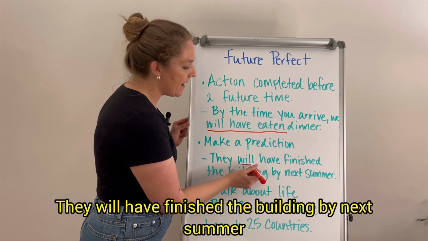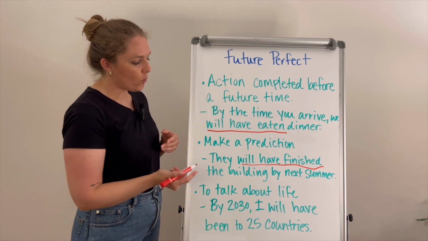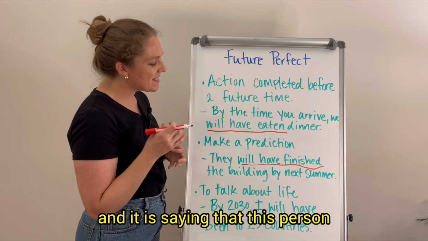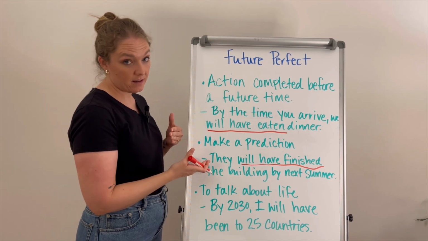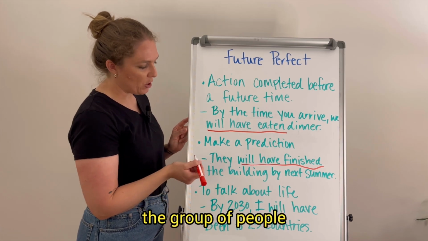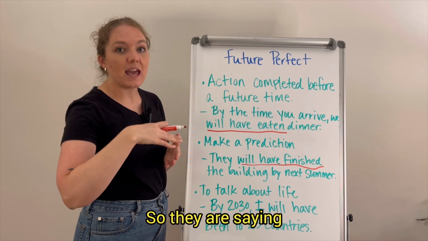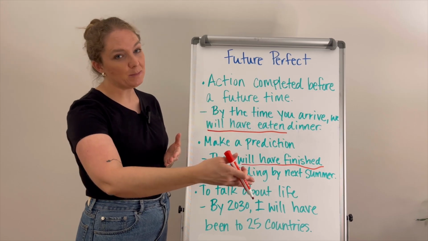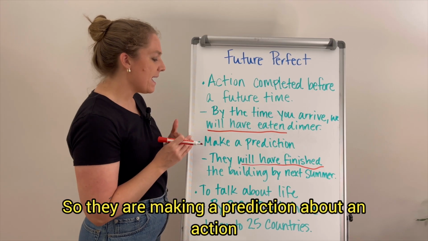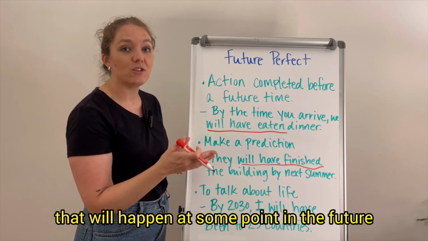Will have finished is the future perfect verb, and it is saying that this person is predicting that they, the group of people, will finish the building by next summer. So they are saying when it is next summer, the building will be completed. So they are making a prediction about an action that will happen some point in the future.